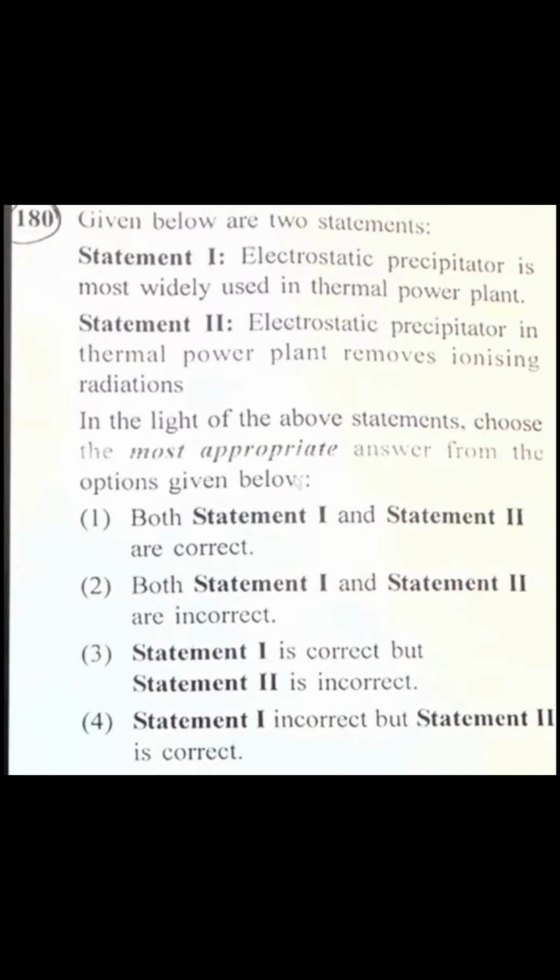Given below are two statements. Statement 1: electrostatic precipitator is most widely used in thermal power plants. Correct. Statement 2: electrostatic precipitator in thermal power plant removes ionizing radiation. No, it removes dust particles. So statement 2 is wrong. So the third option is correct. Statement 1 is correct, but statement 2 is incorrect.